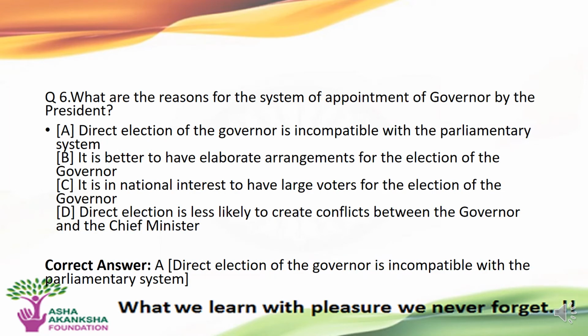The next question is, what are the reasons for the system of appointment of governor by the president? The options are A, direct election of the governor is incompatible with the parliamentary system; B, it is better to have elaborate arrangements for the election of the governor; C, it is in the national interest to have large voters for the election of the governor; or D, direct election is less likely to create conflicts between governor and the chief minister. The correct answer to this question is option A, that is, direct election of the governor is incompatible with the parliamentary system.